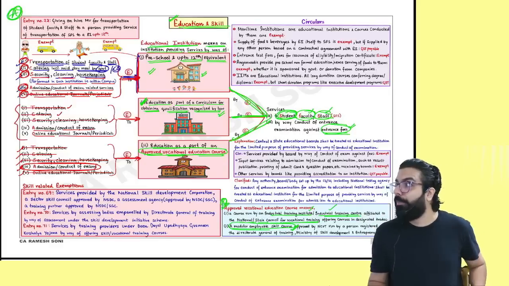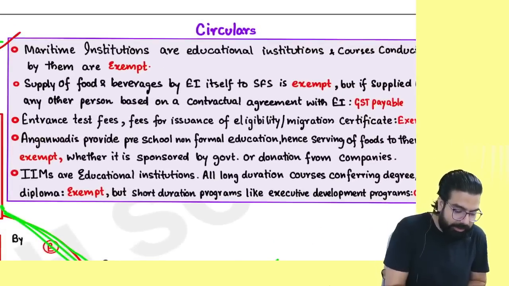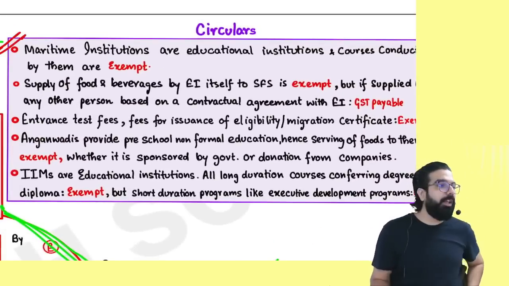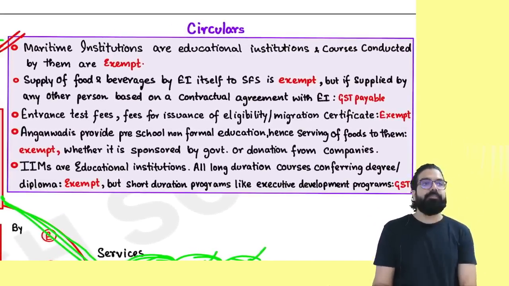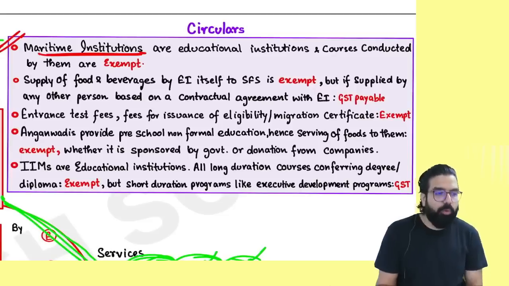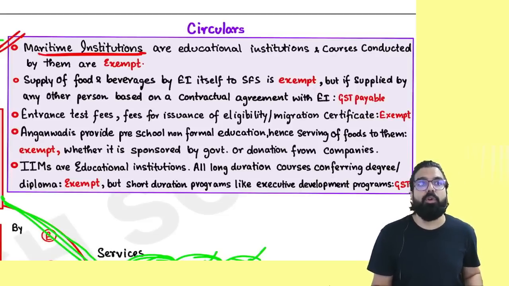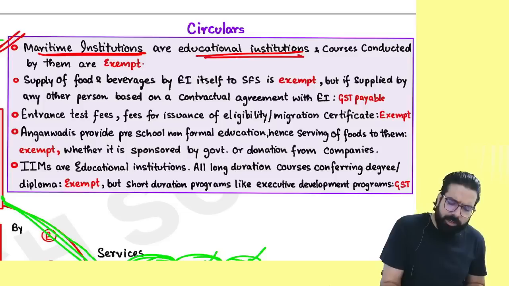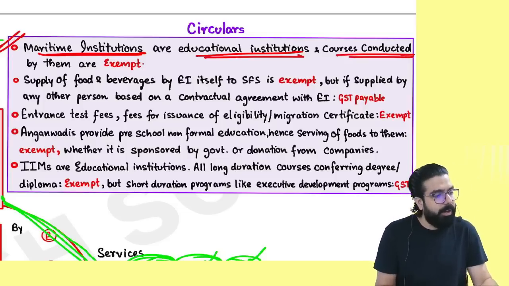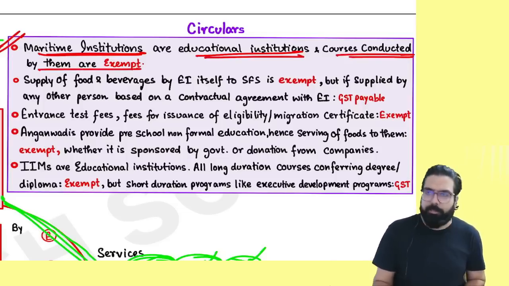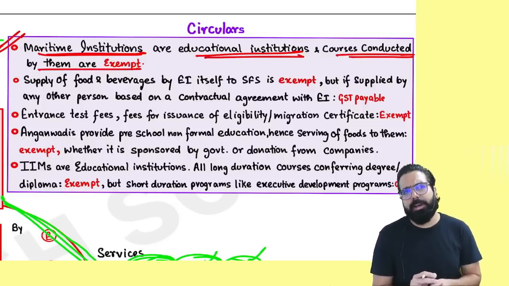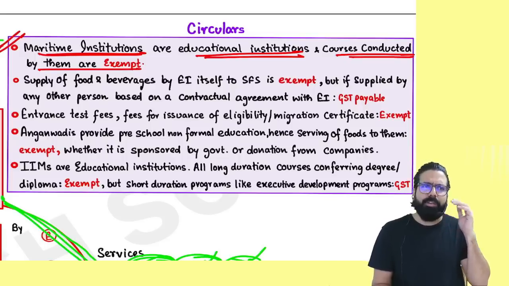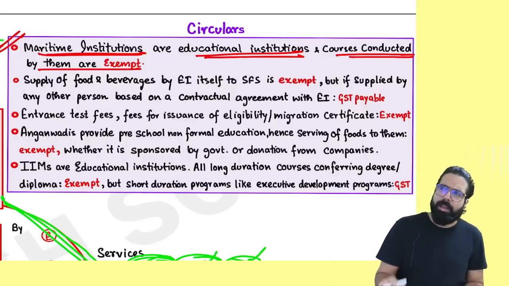Can we go ahead, everyone? Over here now on the right hand side, there are some circulars. Let's go ahead and remember. Maritime institution which provides all these ship related courses. Remember, maritime institutions are always educational institutions, and whatever course is being provided by them is always exempt. Their services will always be exempt.